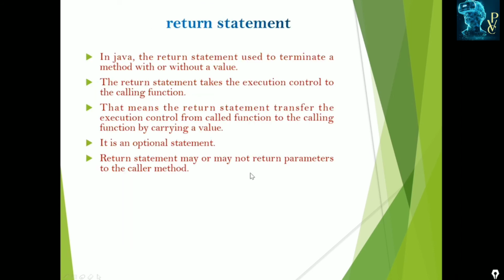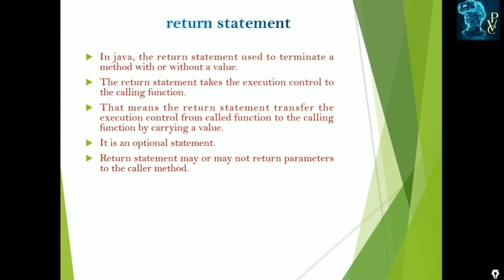And next is the return statement. The return statement is used to terminate a method with or without a value. The return statement takes the execution control to the calling function. When we call a function, the return statement takes the control back to where we called it.